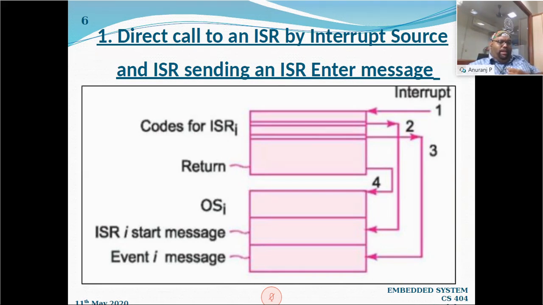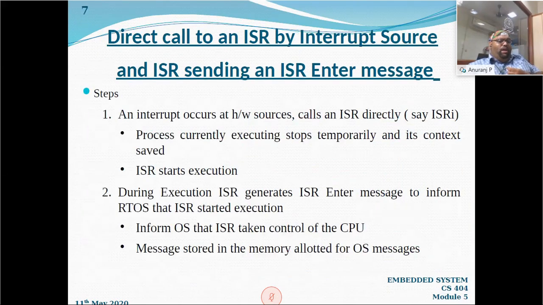An interrupt is coming and it is invoking the ISR directly. That is what actually happens. And in the second step, the ISR starts its execution. During execution of the interrupt service routine, it will send a message to the RTOS, informing it that it has started its execution and that the interrupt service routine is executing. Now the CPU will be handled by this ISR, right? So this is the second step.